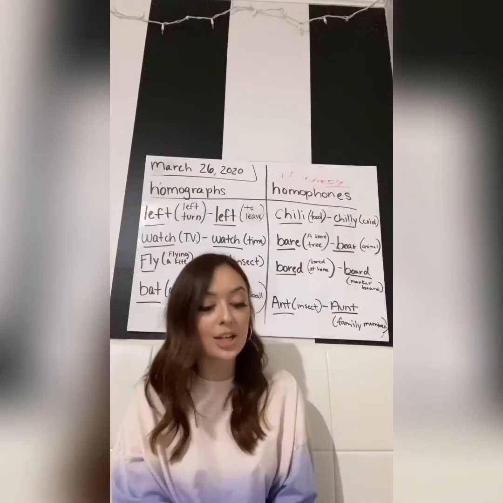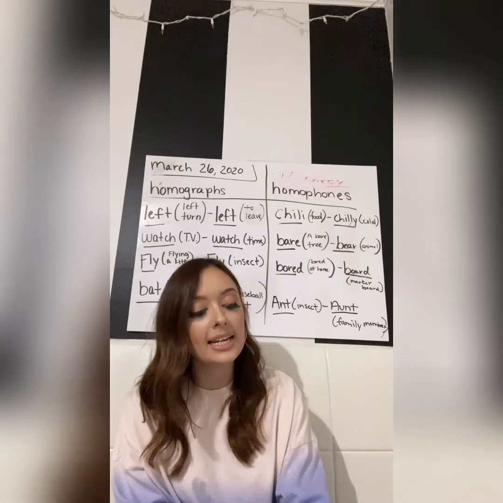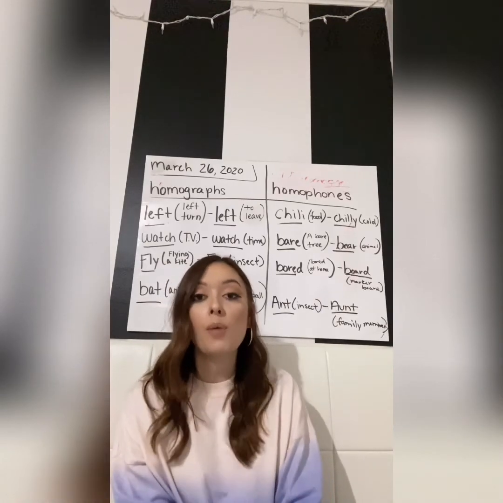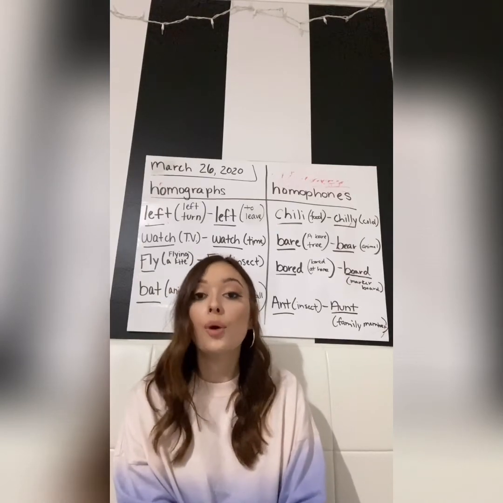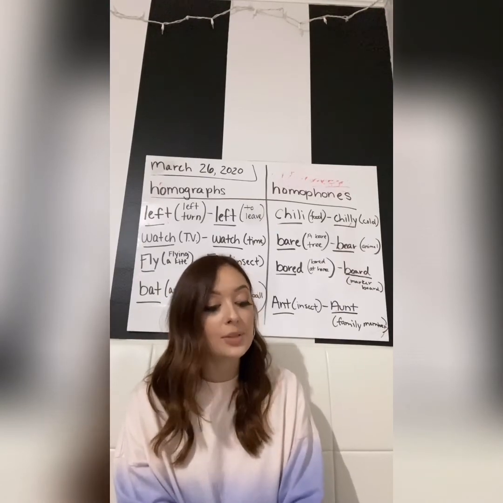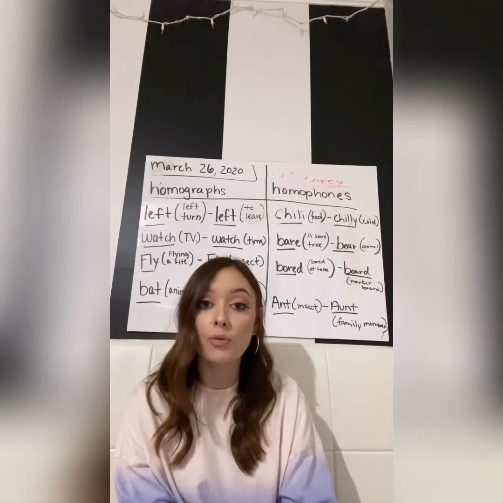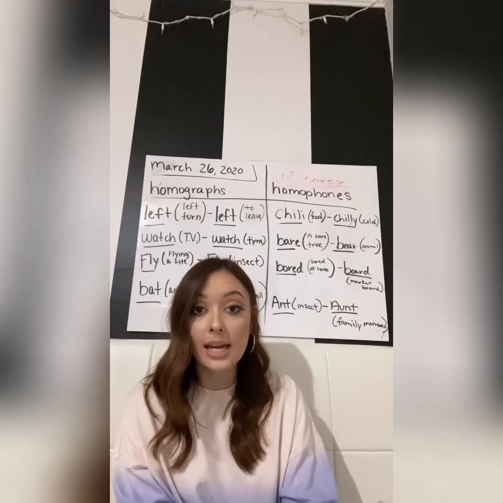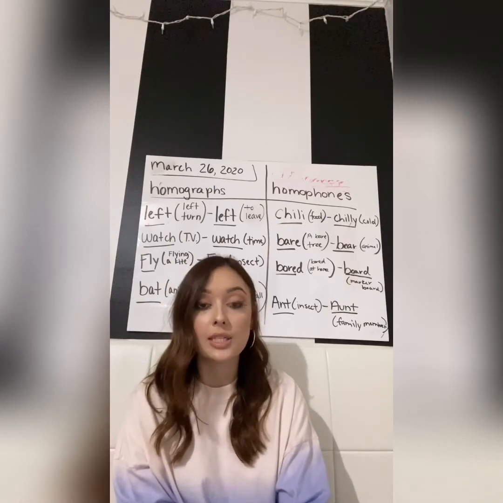Exercise 2 says, draw a line under the words that are homophones. A sentence may contain several homophones. Remember, homophones are words that sound alike, but they are spelled differently. So in exercise 2 we're going to be reading the sentences and finding the homophones in each sentence. We're looking for the words that sound alike, but are spelled differently. Let's look at the first example that's done for us.